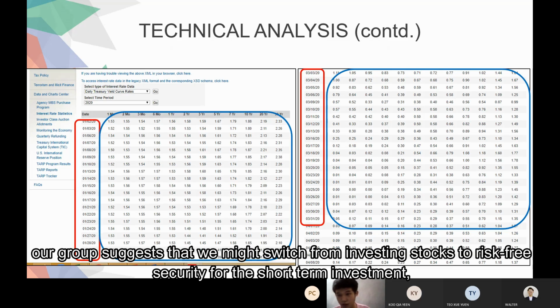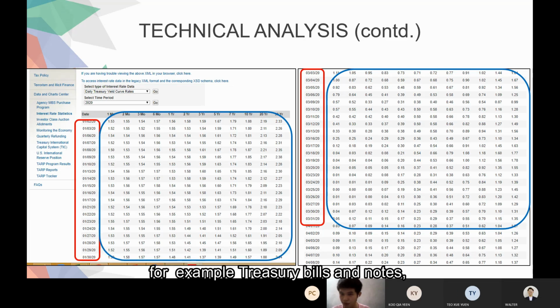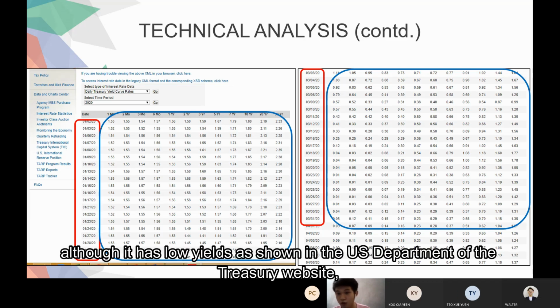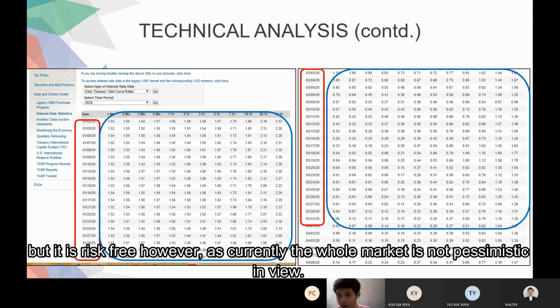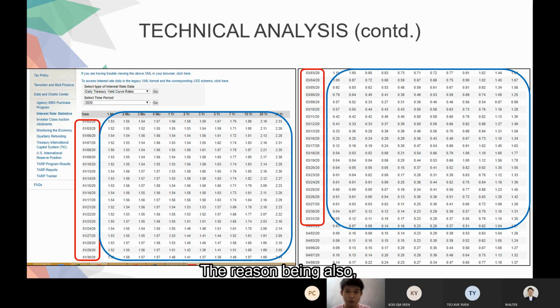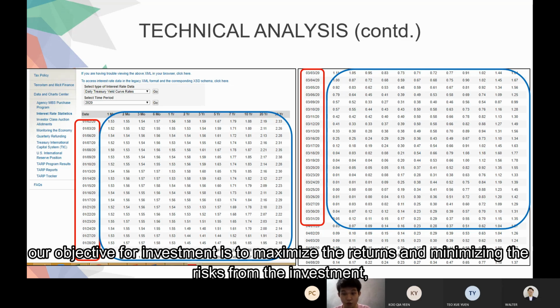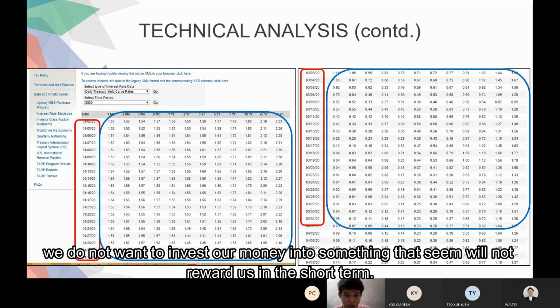As for the recommendations, our group suggests that we might switch from investing in stocks to risk-free securities for the short-term investment. For example, Treasury bills and notes. Although it has low yield as shown on the US Department of the Treasury website, it is risk-free, as currently the whole market is not optimistic in view. The reason being also our objective for investment is to maximize the returns and minimize the risk from the investment. We do not want to invest our money into something that seems will not reward us in the short term.